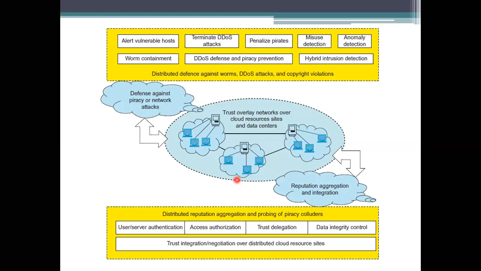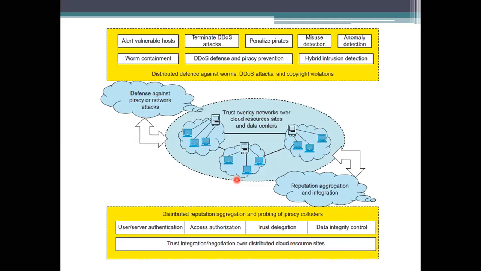This overlay is providing defense. The underneath layer takes care of getting the data, and the other one deals with the attacks that have to be handled, such as worm signature generation, piracy protection, and contamination.